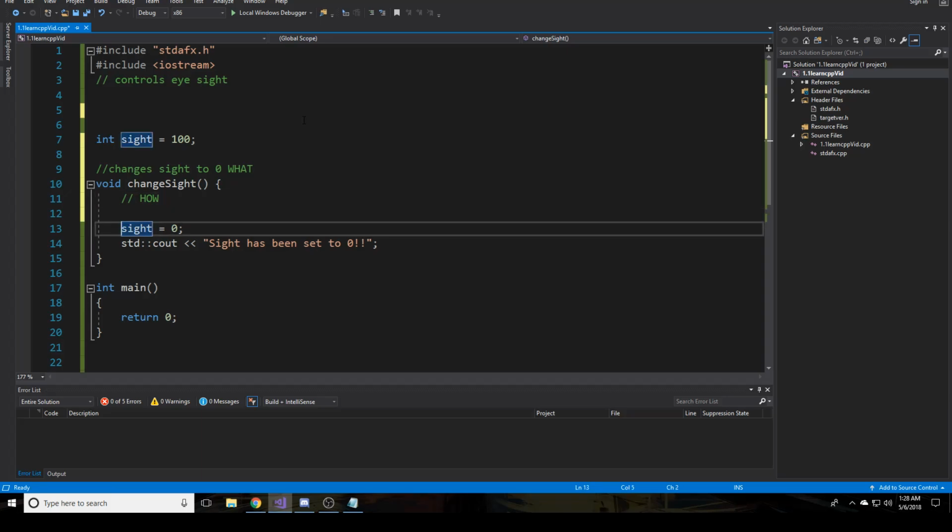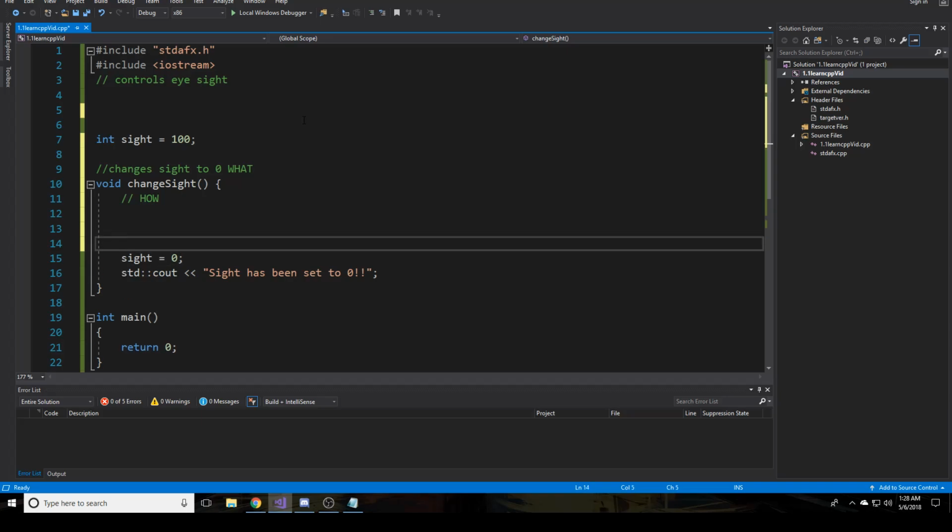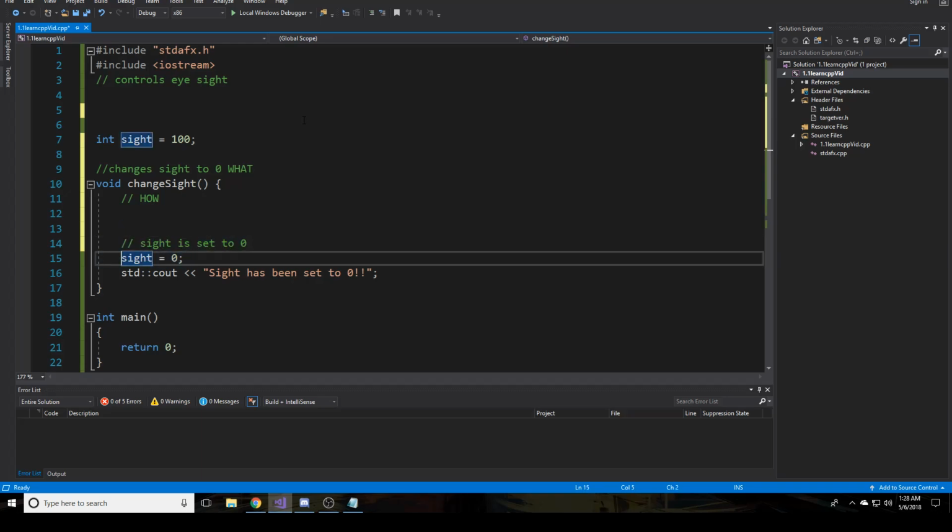So now let's talk about the statement level, or once we get back down to the sentences. And what you want to do here is justify the code. So why is site equal to 0? Why would it do that? A bad example of this would be a comment like "site is set to 0," because this is just telling me what it does. Obviously I can tell site is equal to 0. I want to know why we're setting site to 0.